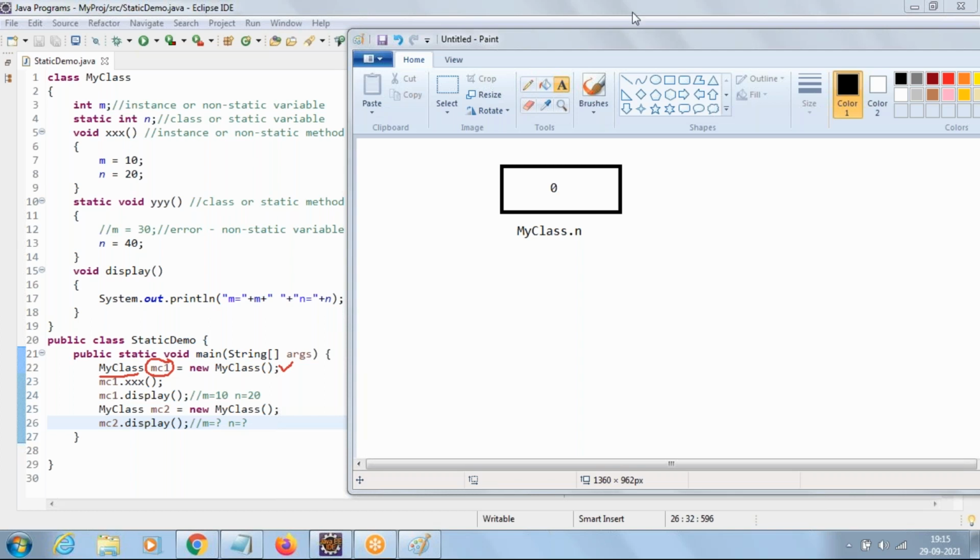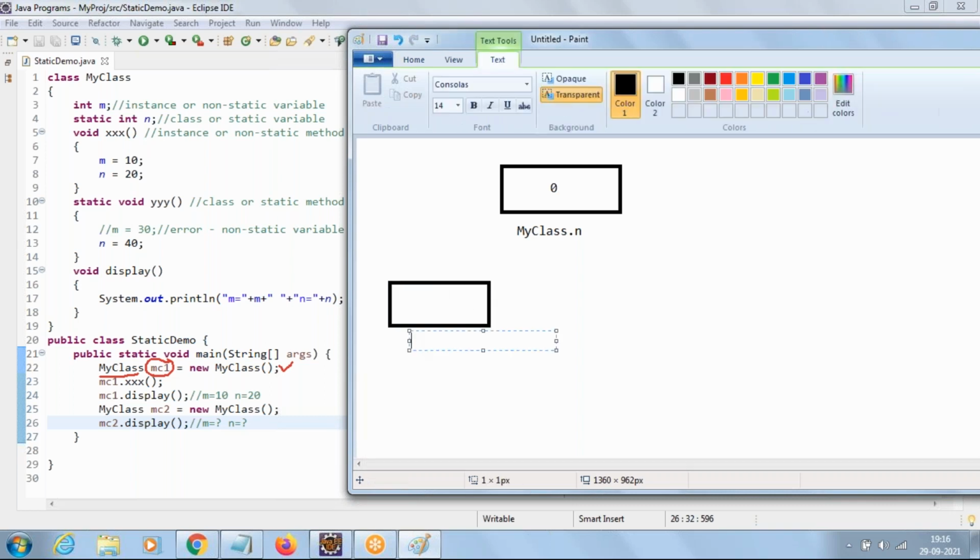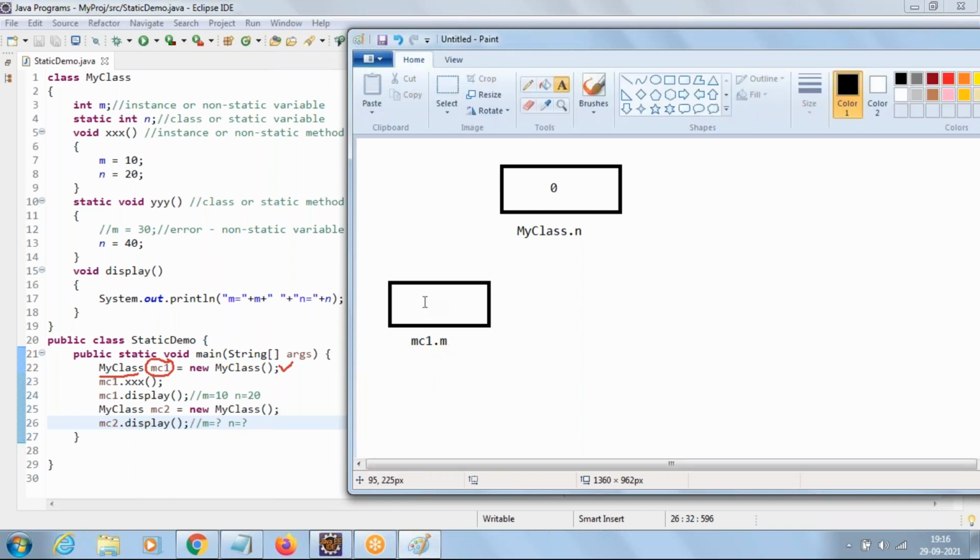Then it's going to allocate memory for instance variables. So in my class, how many instance variables are there? Only one, M. Then it's going to allocate memory for the M variable, referred with the object name. The initial value will be 0.